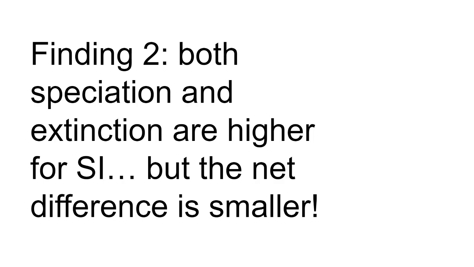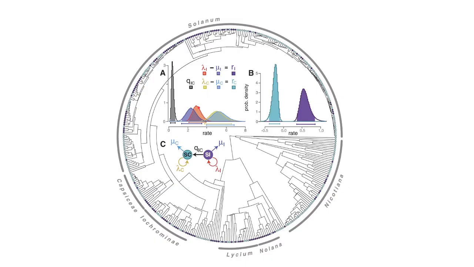They also found higher rates of speciation and extinction for self-incompatibility, but the net difference between those two is smaller. So if you look at the difference between speciation and extinction, this excess of speciation is much higher in their model for self-compatible species than self-incompatible species. We can see this in this plot.